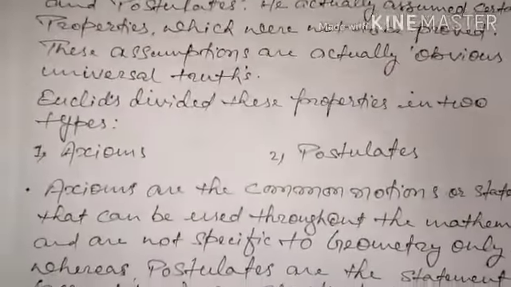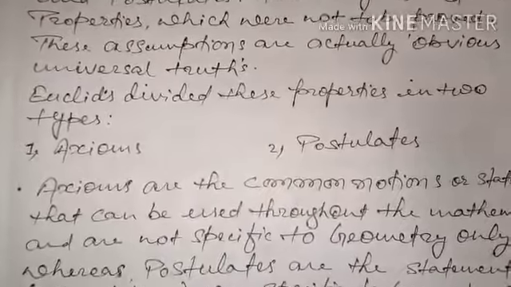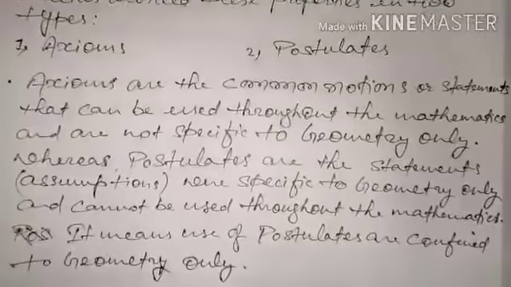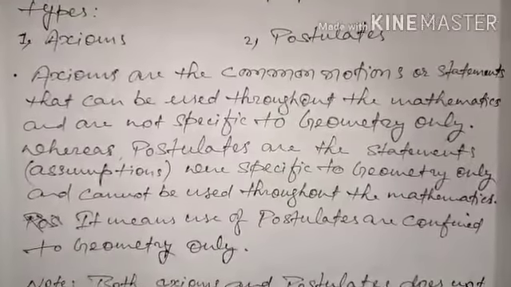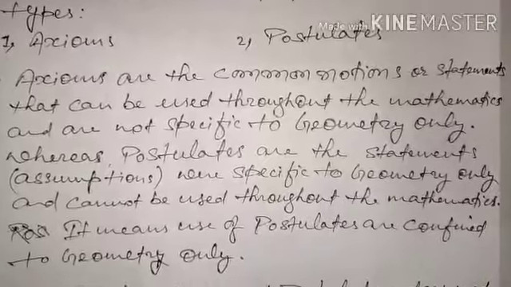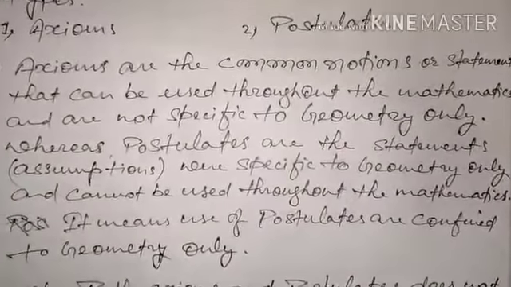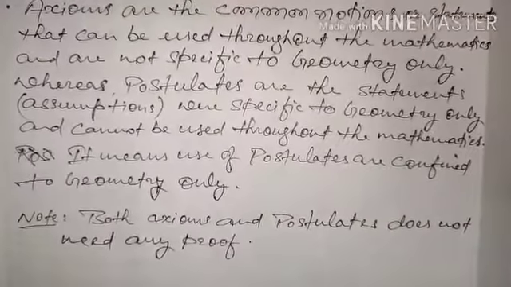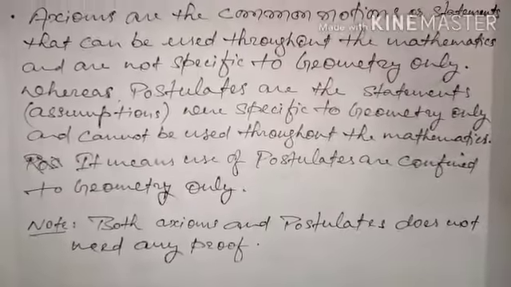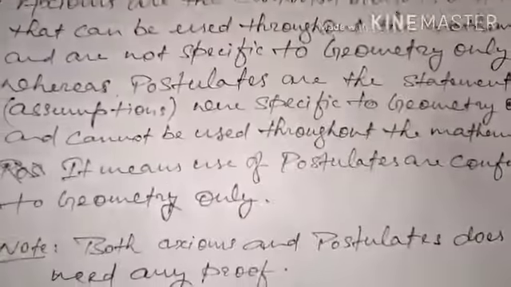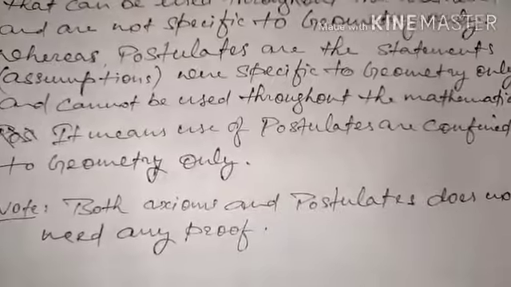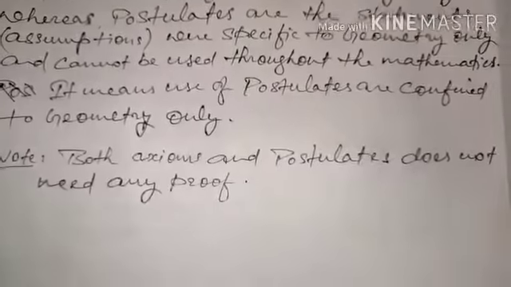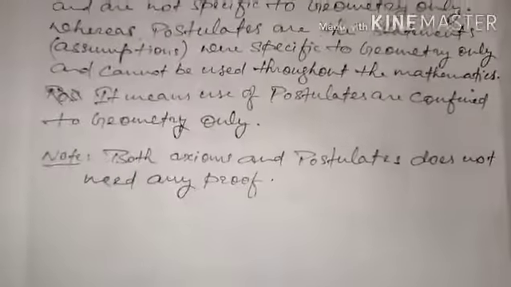So Euclid divided these properties into two types: axioms and postulates. Axioms are the common notions or statements that can be used throughout mathematics and are not specific to geometry only. Whereas postulates are statements or assumptions specific to geometry only and cannot be used throughout mathematics. The use of postulates is confined to geometry only. Both axioms and postulates do not need any proof.